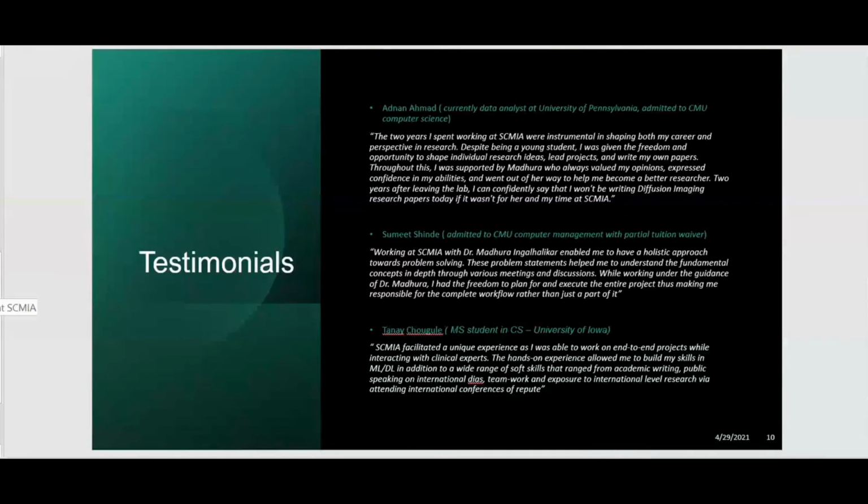He says that the 2 years he spent at SCMI were very transformational and instrumental, because your career gets shaped. You understand something in more detail about some area, and that is very important because in the 4 years of BTech, you're usually exposed to multiple aspects in engineering, but you're never learning something very focused. So if you do that, that is always helpful in your career, and this is what all of my students have observed till now. You can read the slide if you have a minute, or I can show that slide later. So next slide please.